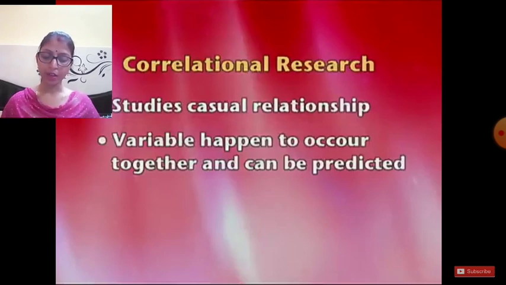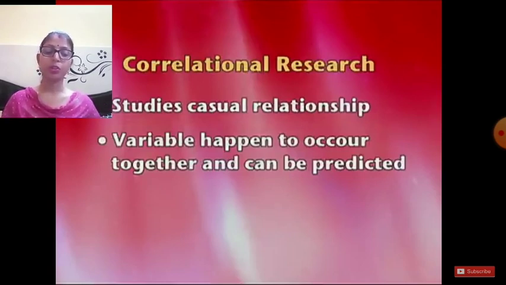Between study time and achievement. On the other hand, a negative correlation tells us that as the value of one variable increases, the value of the other decreases. For example, you may hypothesize that as the hours of study time increase, the number of hours spent in other activity will decrease. The hours of study will increase, then definitely the hours spent in other activity will decrease. So here you are expecting a negative correlation, ranging between 0 and minus 1.0.